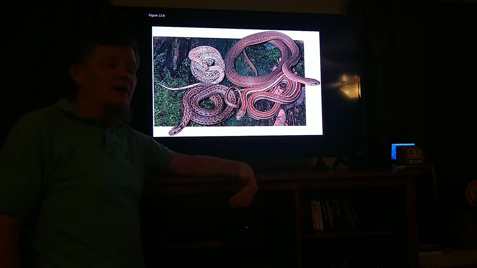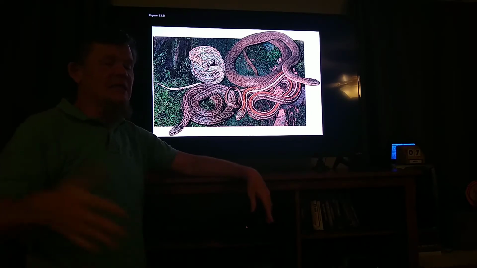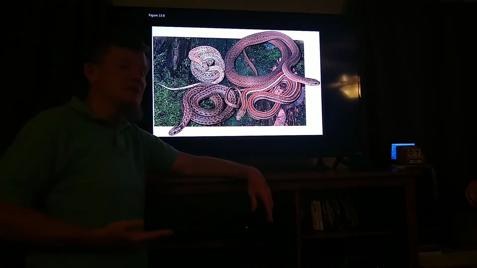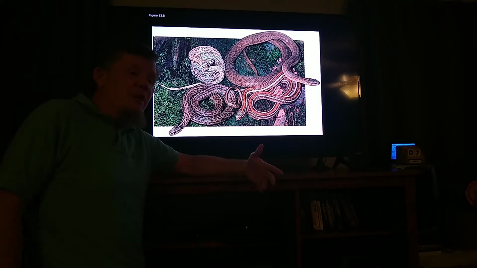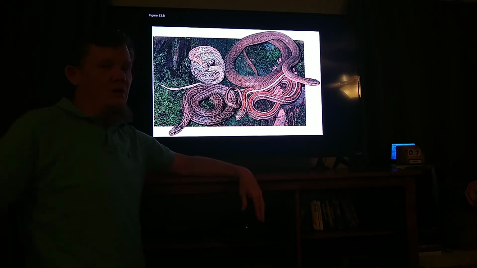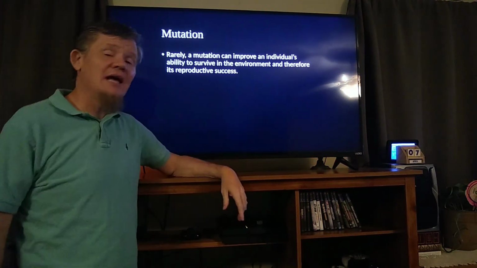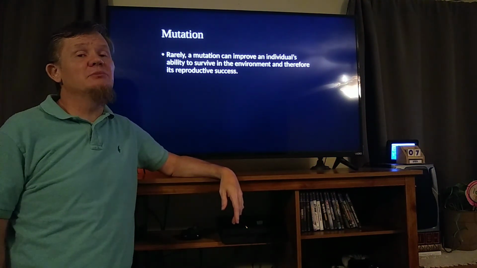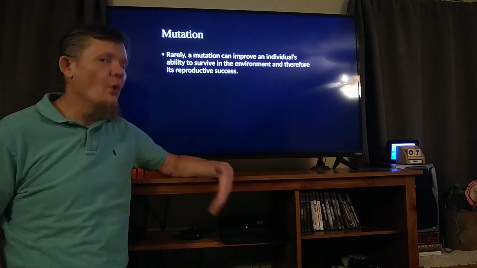And that's what natural selection works on. Natural selection works on this natural diversity, editing out the ones that don't fit, leaving the ones that do. Mutation makes new individuals, makes new combinations to try to come up with a way of matching tomorrow. Mutation, as we said, very rarely can actually improve an individual's life. Most of the time it doesn't, but that's okay because you can always just make more individuals.